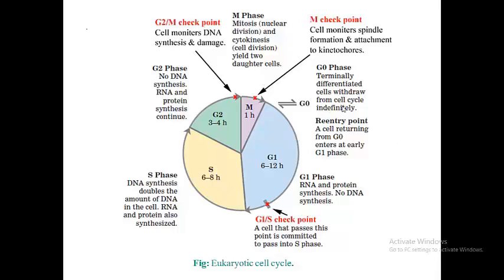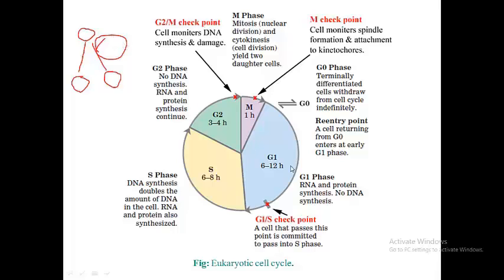Before going to the cell cycle, I will say that in mitosis, one mother cell will produce two daughter cells. For that, the cell has to produce the cellular materials in duplicate that are needed for the daughter cells. To synthesize the cellular materials in duplicate, the cell has to go through the cell cycle. In the cell cycle, the cell produces different cellular materials in different phases.